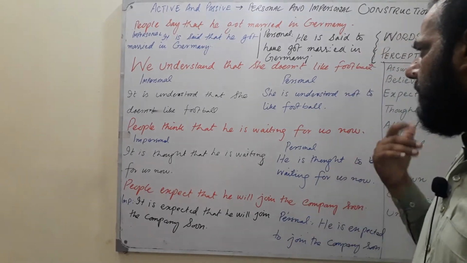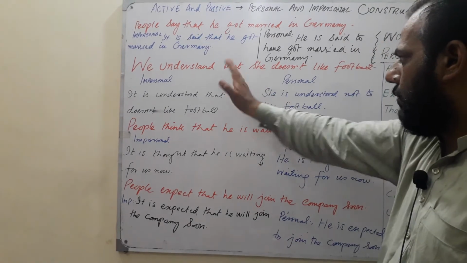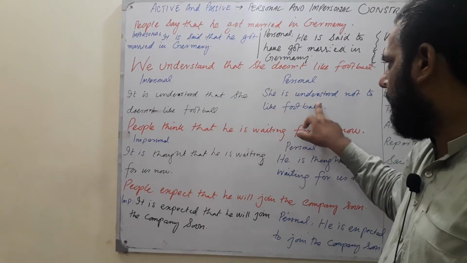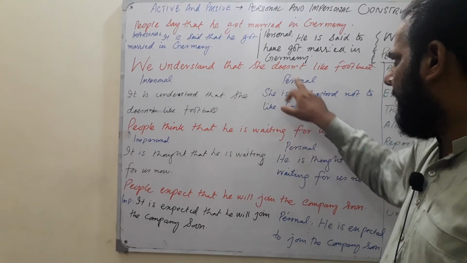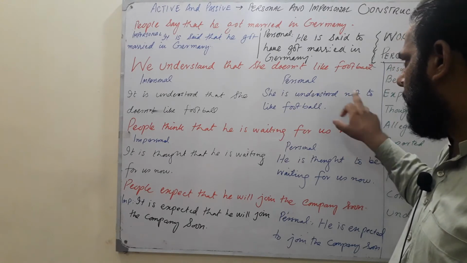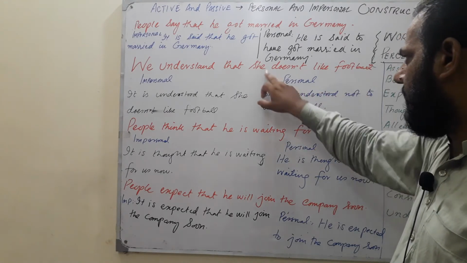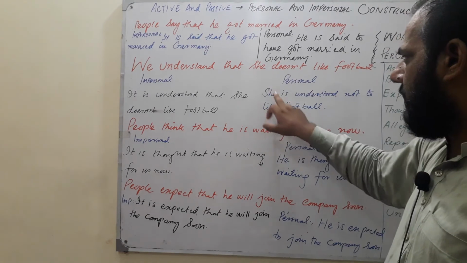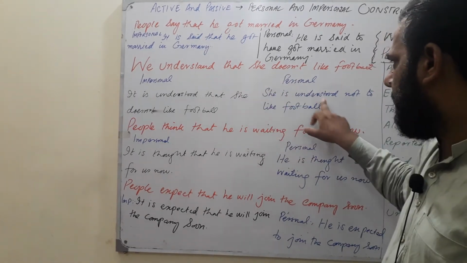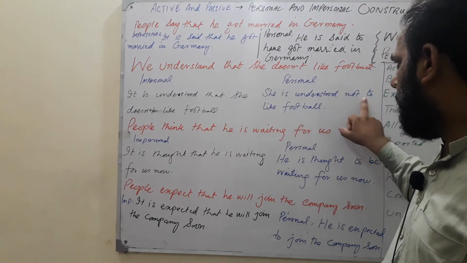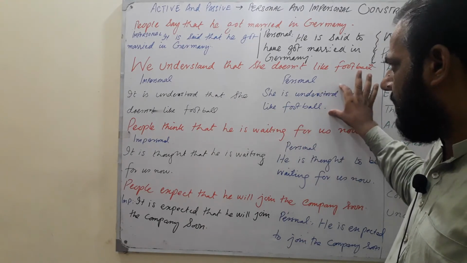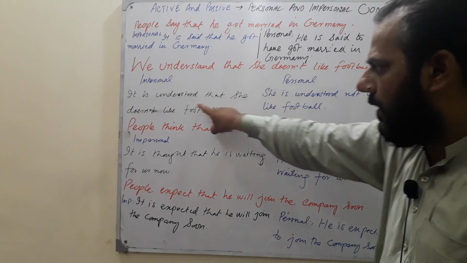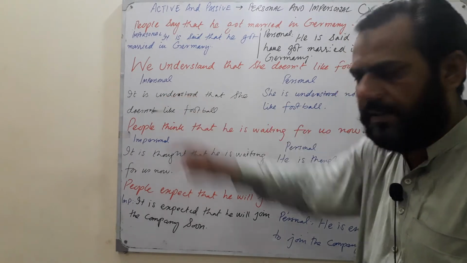And if you have to change it to personal, what would you do? You would omit this and use this one. She is understood. Third form. This is a negative: not to like football. "Doesn't" will be omitted. So how would you do that? She is understood, the third form, not to like football. This is the personal. Personal means the subject has been used, and when you are not using the subject, it is impersonal.